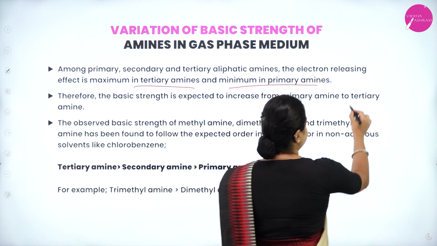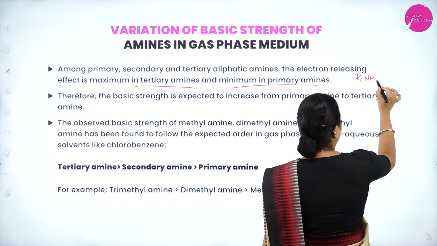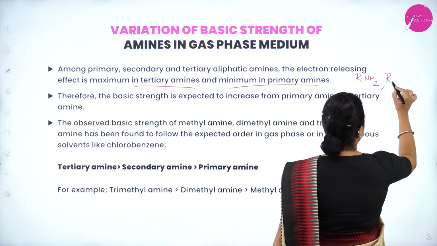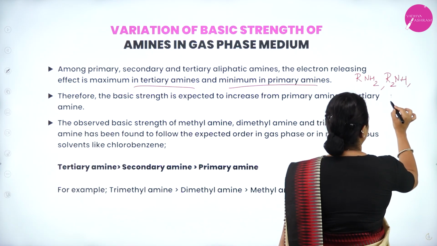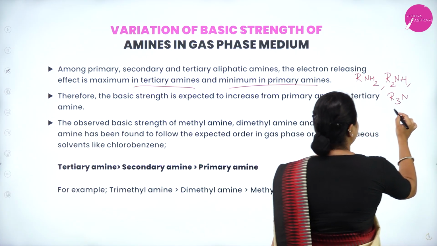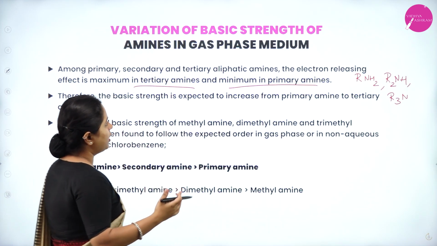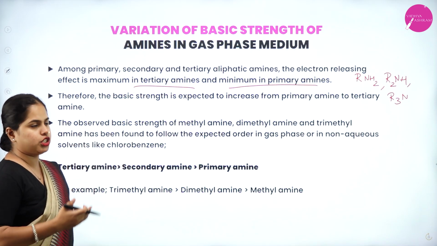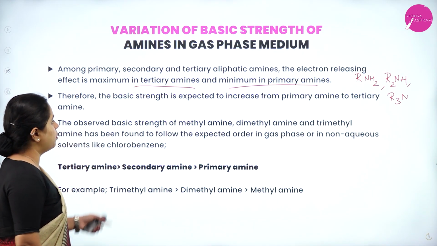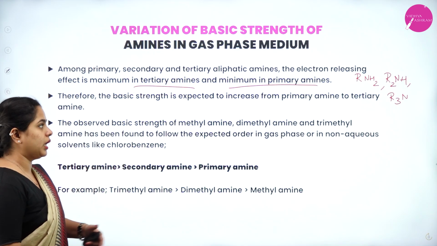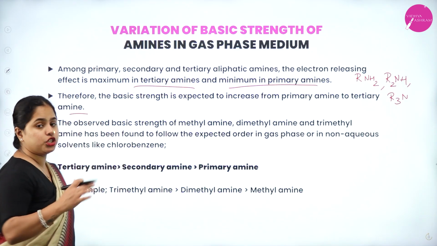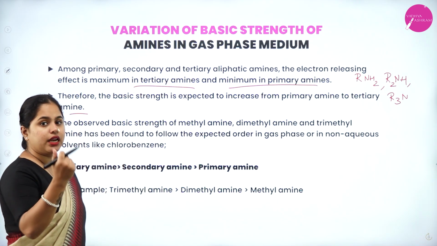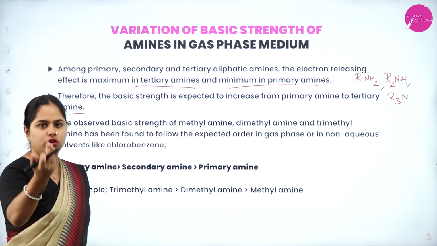So primary amines means it is RNH2. You have only one alkyl group, only one electron donating group. In secondary amine, it is R2NH. You have two electron donating groups, and in tertiary, you have 3 electron donating groups, right? So in that way, if we consider, electron releasing power will be more for which one? It will be tertiary, because there are 3 alkyl groups. Therefore, the basic strength is expected to increase from primary amine to tertiary amine. So tertiary amine will have the highest basicity because it is having 3 alkyl groups. All 3 are electron donating as well.